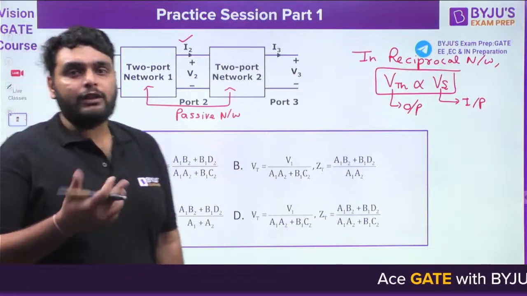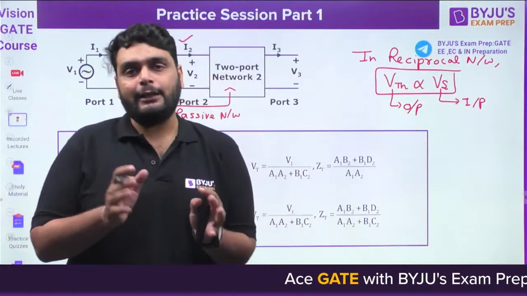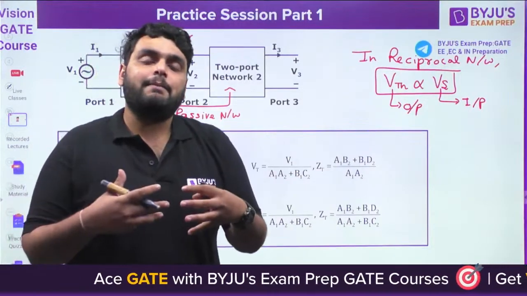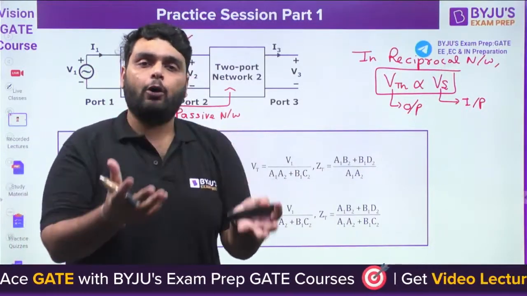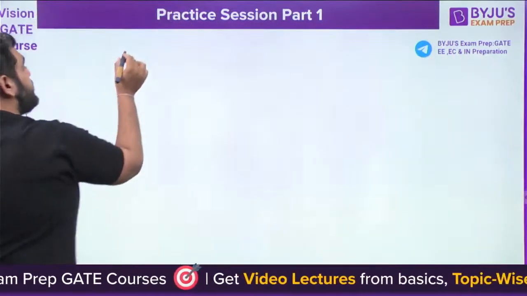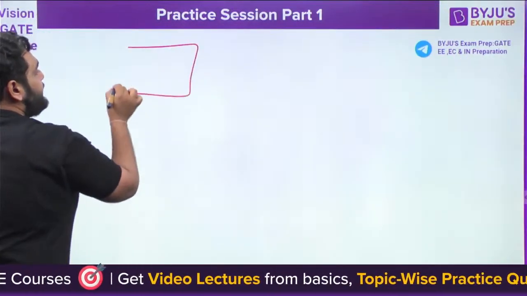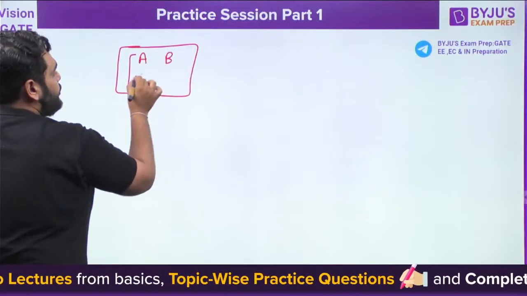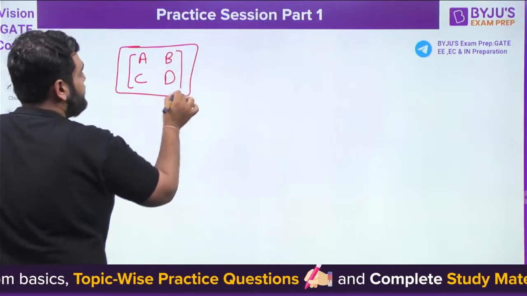Now for this, I need to find out the VTH and ZTH. So first of all, one thing you know, that when the network is in cascade, their ABCD parameters will multiply to find out the overall ABCD parameter. Yes or no? Give me the answer in the comment section. Participate in the comment section so that I will get to know that you are understanding the topic.